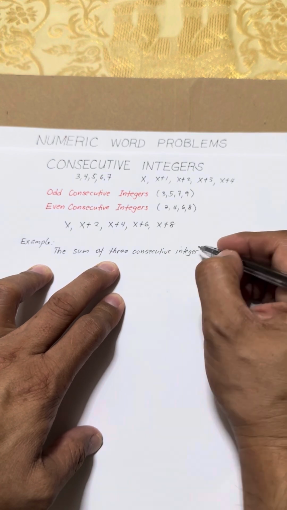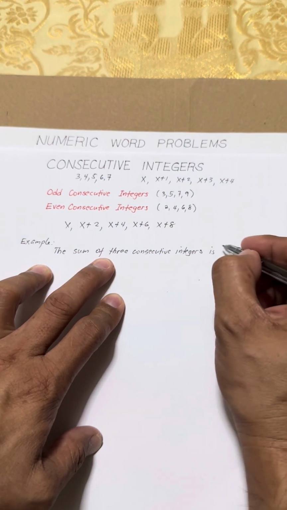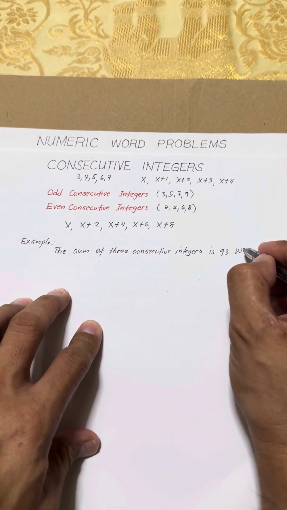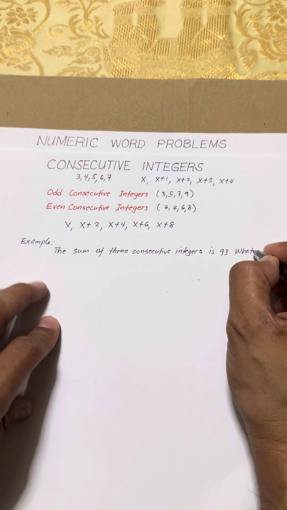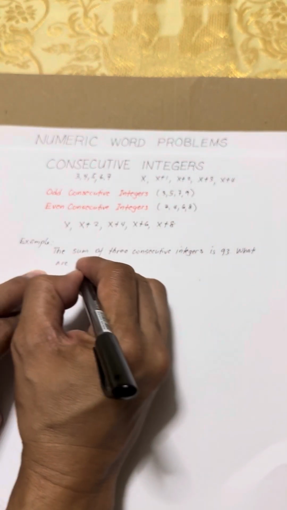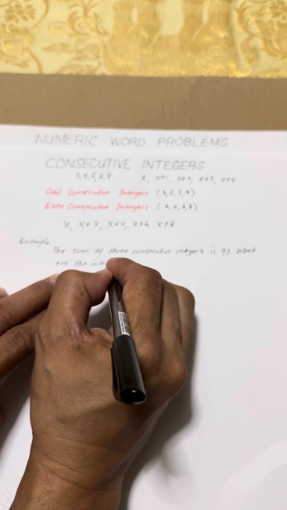The sum of 3 consecutive integers is 93. Now the question is, what are the integers?